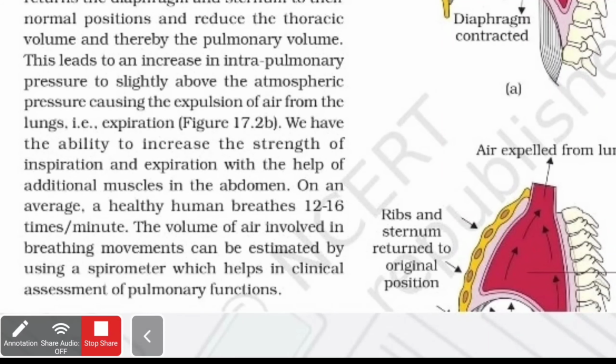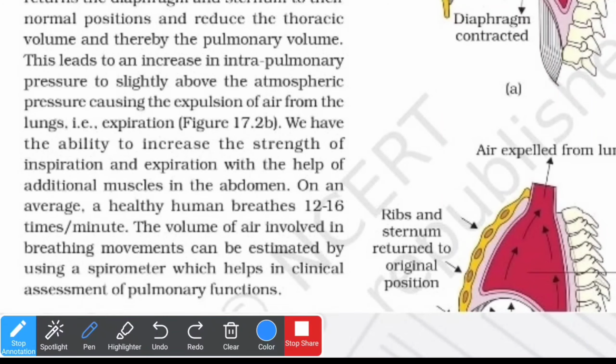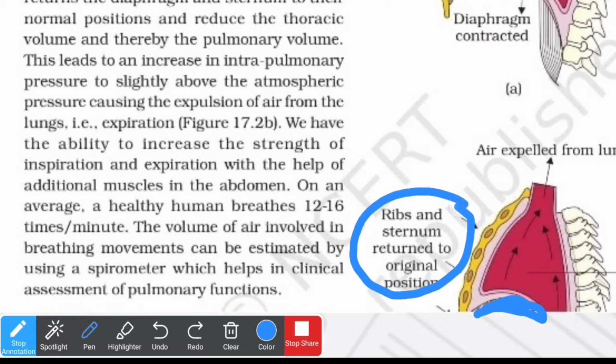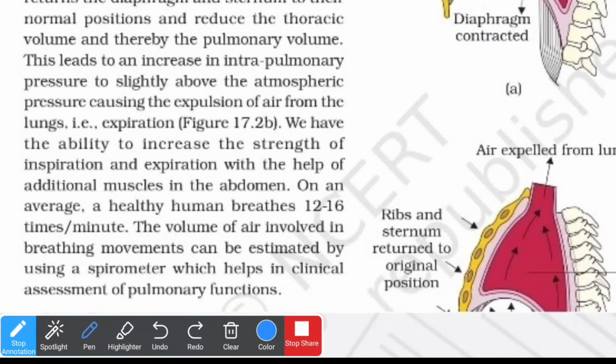So here, what is happening? Basically, the diaphragm is getting relaxed again, and the ribs and the sternum return to the original position. So the volume of the thoracic cavity has become lower now. And what will happen here? This will cause the air to leave the lungs. Here, we also have the ability to increase the strength of the inspiration and the expiration with the help of additional muscles in the abdomen as well. Even the abdominal muscles are helpful in inspiration and expiration, or rather in forceful inspiration and expiration.